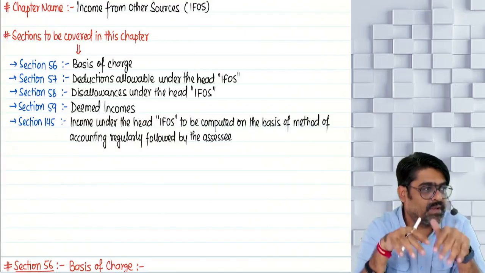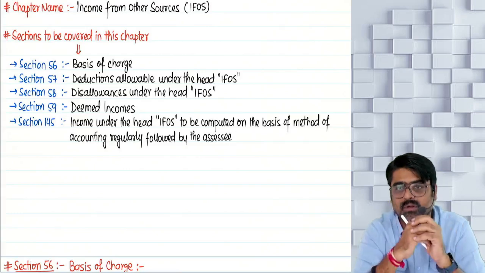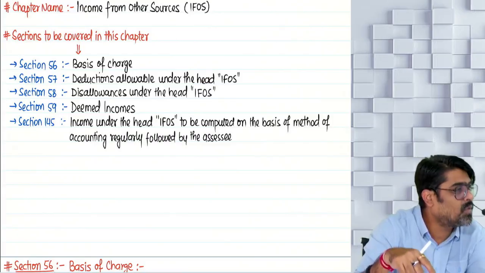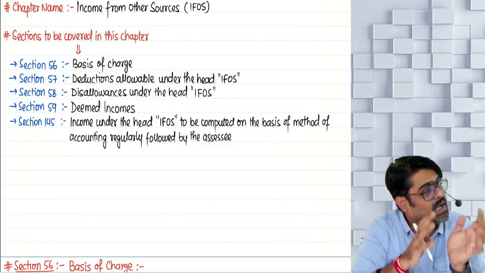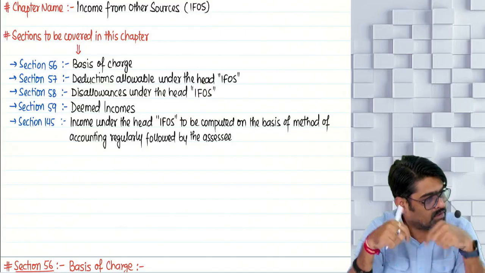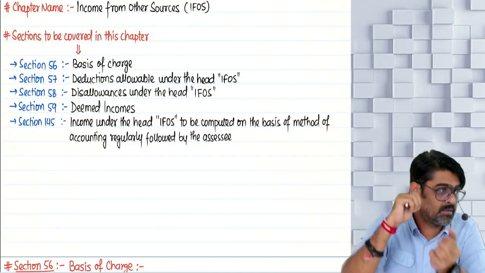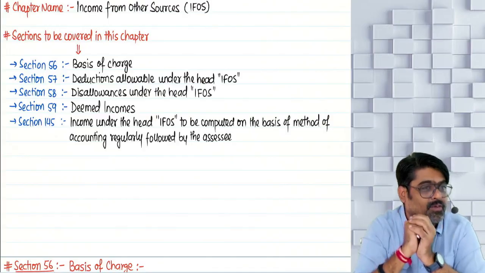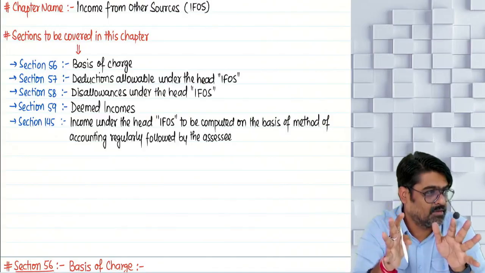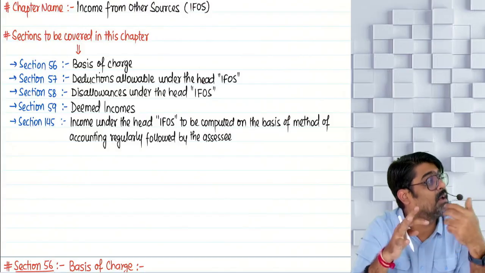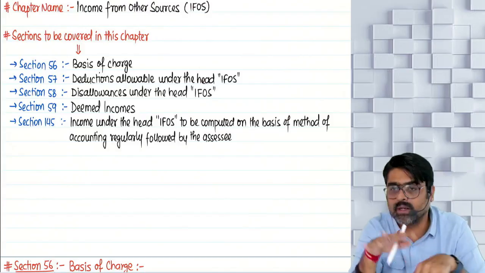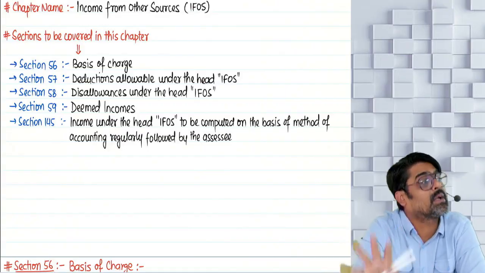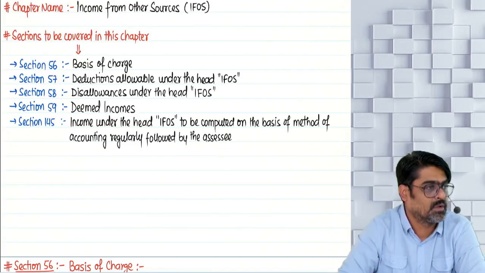So, source of income is there, giving me income also. That income, if it cannot be taxed under any of the earlier 4 heads of income, then to charge all those incomes, this head is made. This is a dustbin. This head is a dustbin. So whatever incomes which cannot be classified under any of the earlier 4 heads of income, all those incomes will come under this head. The name of this head is income from other sources, all other sources.